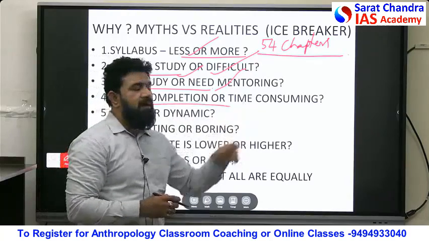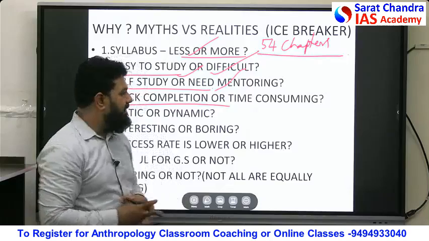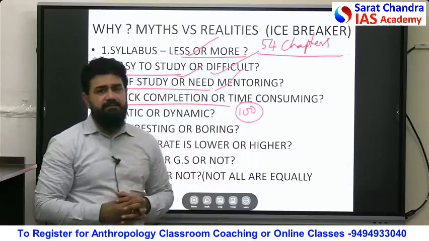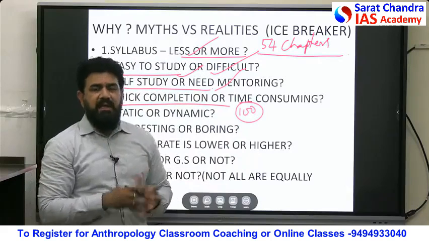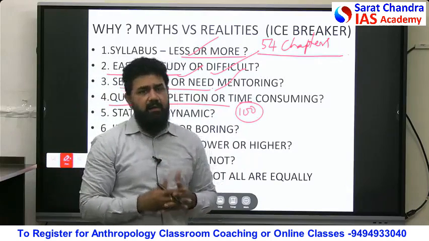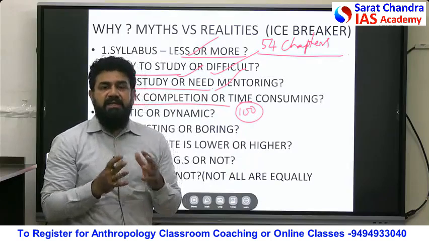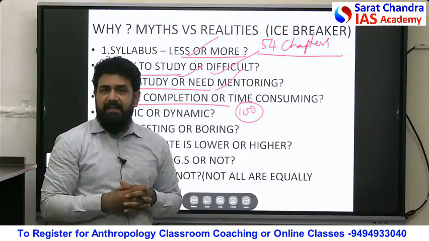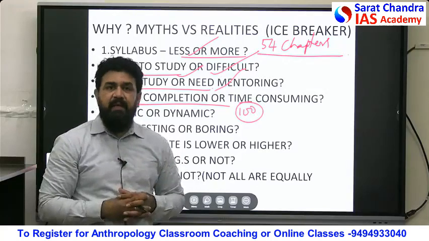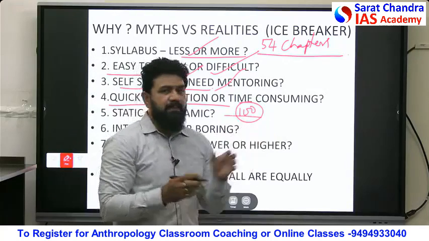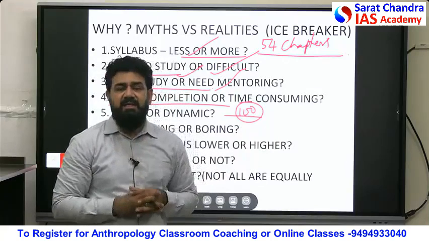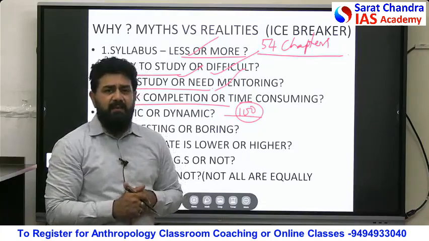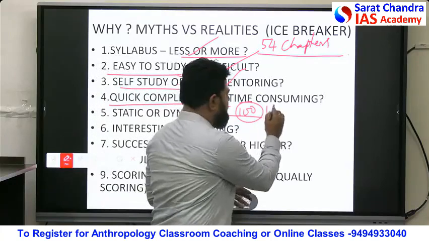Quick completion or time consuming. Please remember that in general, we need 100 sessions. Classroom discussions can be both online and offline or separately as well. Each session in general would vary from 2 to 2.5 hours here, depending on the institution and other factors. So we need approximately 100 sessions to complete the syllabus, and in terms of time frame, we might require approximately 16 weeks.